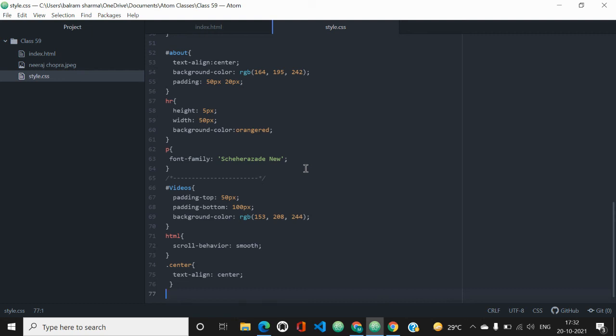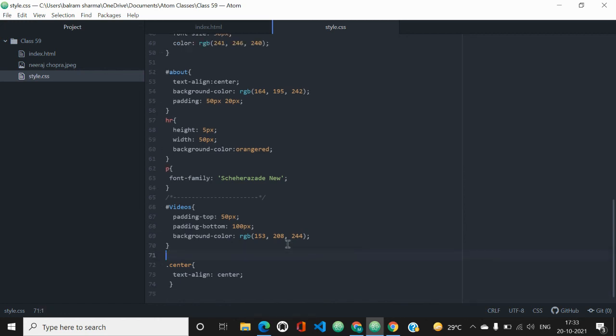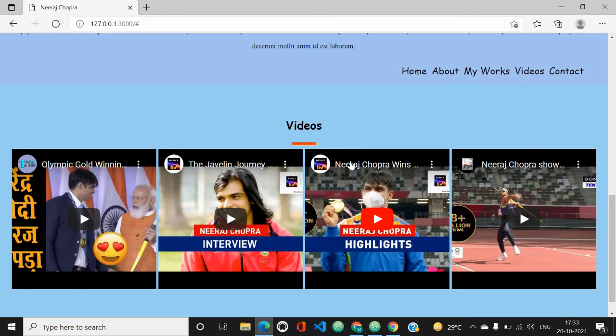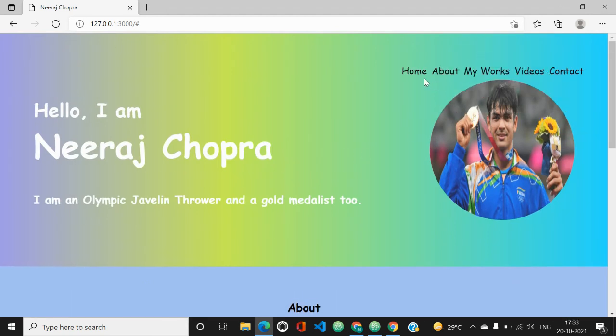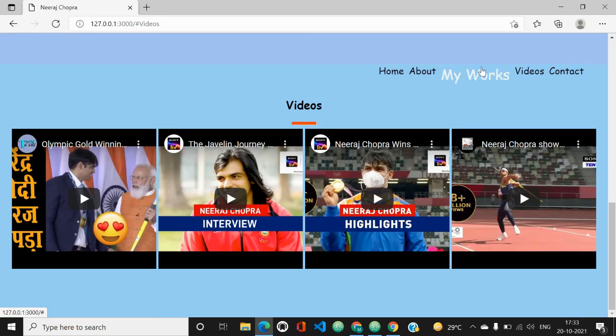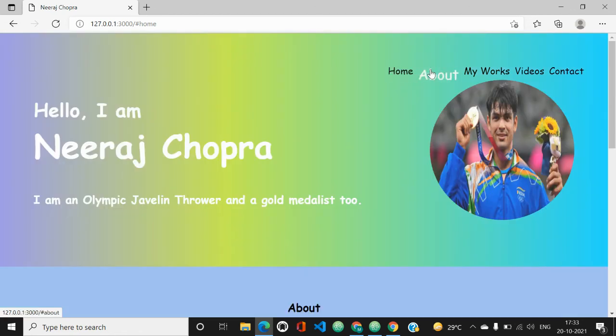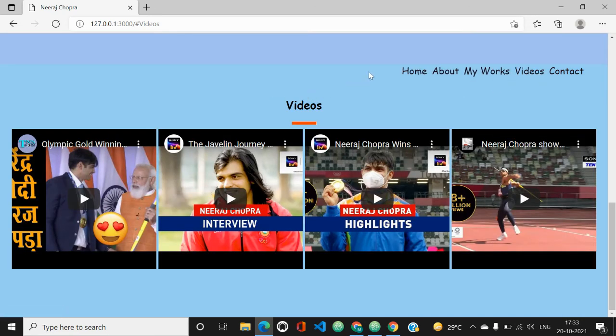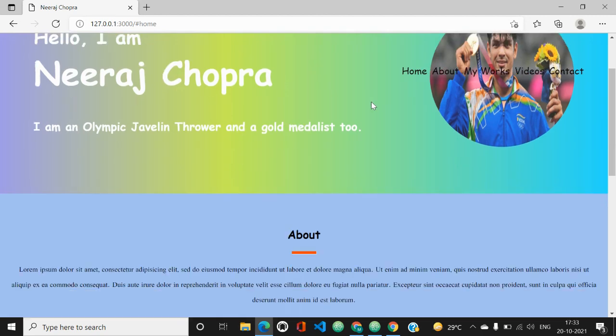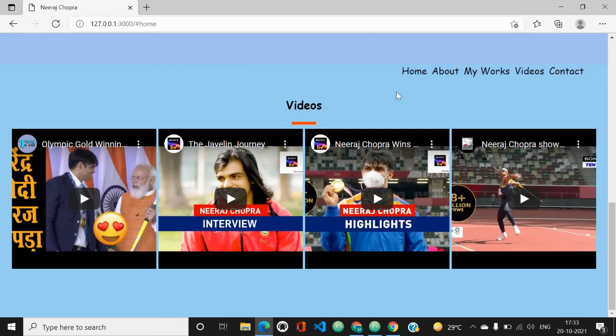Then I have given another selector known as HTML. In that I have given a property which is scroll-behavior: smooth. First I will just press Control plus X and cut it, then Control plus S. Now see what's the difference. I will scroll up and use my navigation bar and click on videos. See what is happening: when I click on it, it moves directly to that section. It is not showing any scroll transition or scroll animation.